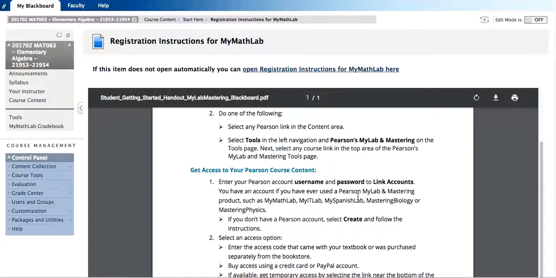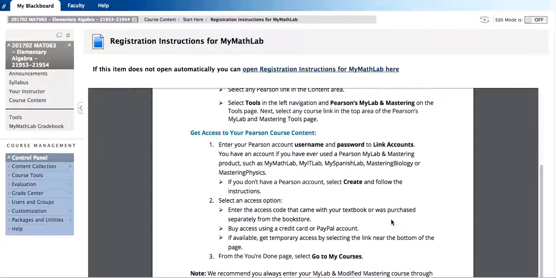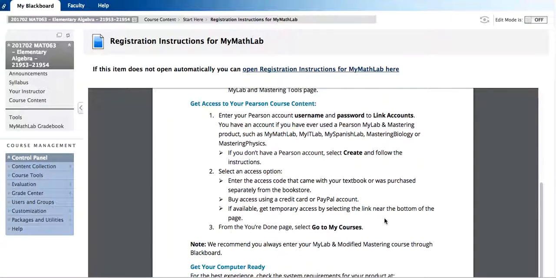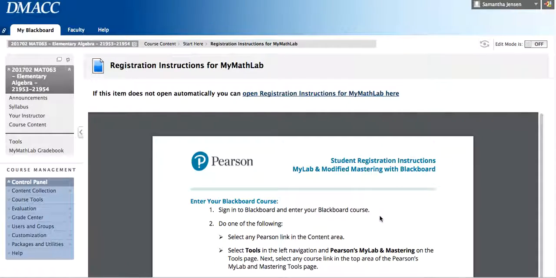If you have already been in a class that uses My Math Lab, you'll simply need to enter a username and password, and then link your accounts, and it will walk you through that step by step. If you don't have an account, then you'll have to create one, and you'll create your own username and password. You'll only need to do that once, and then follow the instructions as they come up.